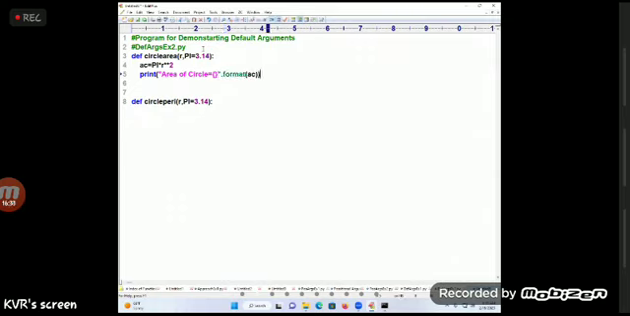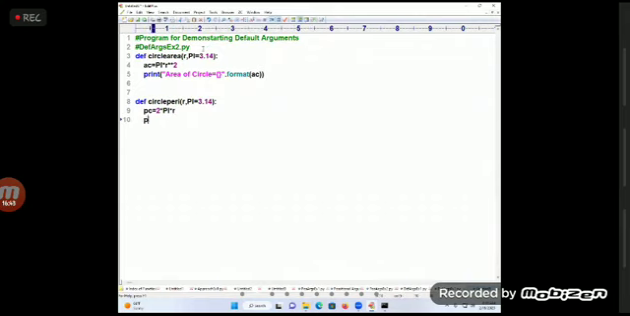Similarly, I will go for perimeter of circle, which is 2 into pi into R, 2 pi R. Print perimeter of circle is equal to, dot format of BC. So what is the default value here? This one. R is not a fixed value, right? R differs from one point to another point.